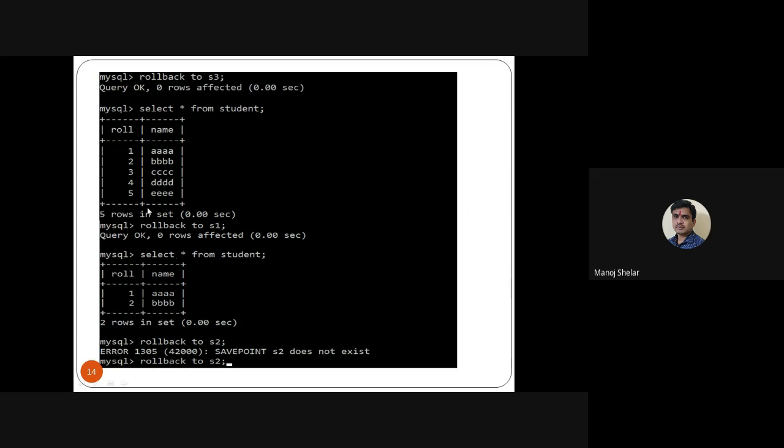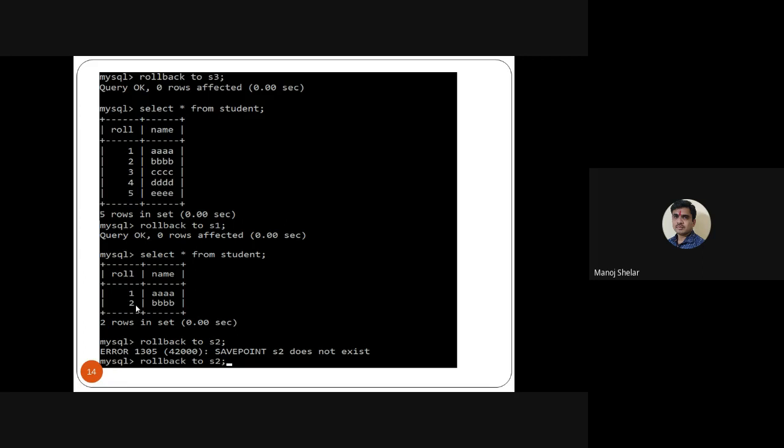So only 2 remain; the 3 number, 4 number and 5 number records are automatically removed, and here S2 is also removed. Here S3 save point, here S1 save point. So the S2 save point is automatically removed because all these records were removed. Okay, so in the database only roll numbers 1 and 2 are available.